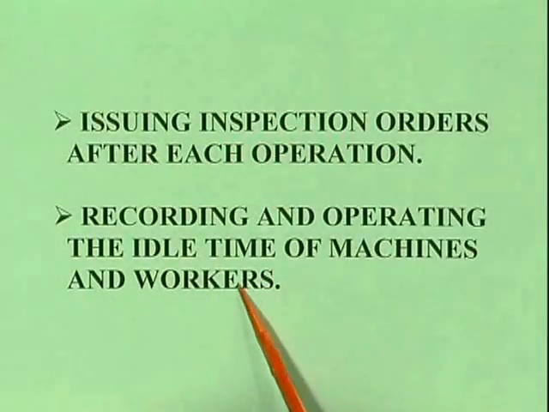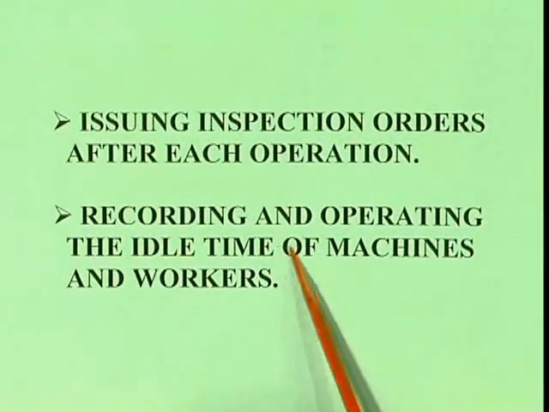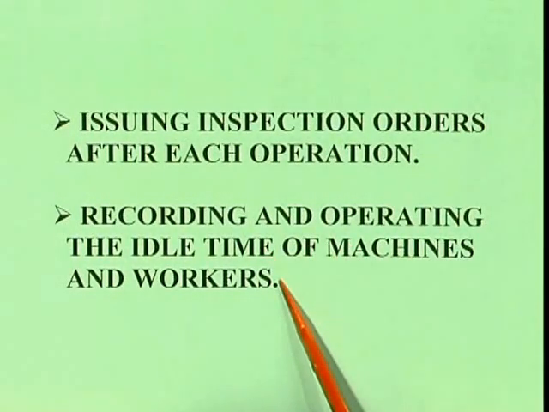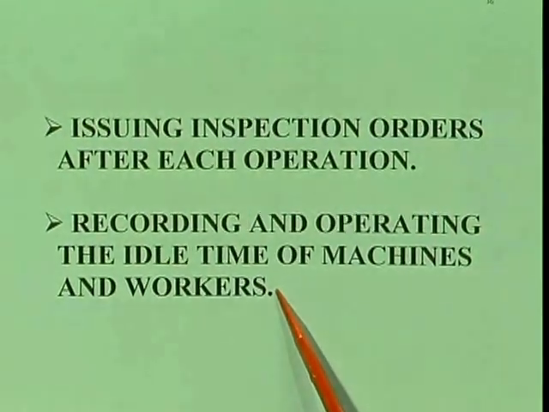Next is recording and operating the idle time of machines and workers. So here what we have to see is, in this section or department, how many machines are there, how many men are there, how much time they are keeping idle, whether we can load them or go for some other extra work. Now next we will go for the procedure of dispatching.